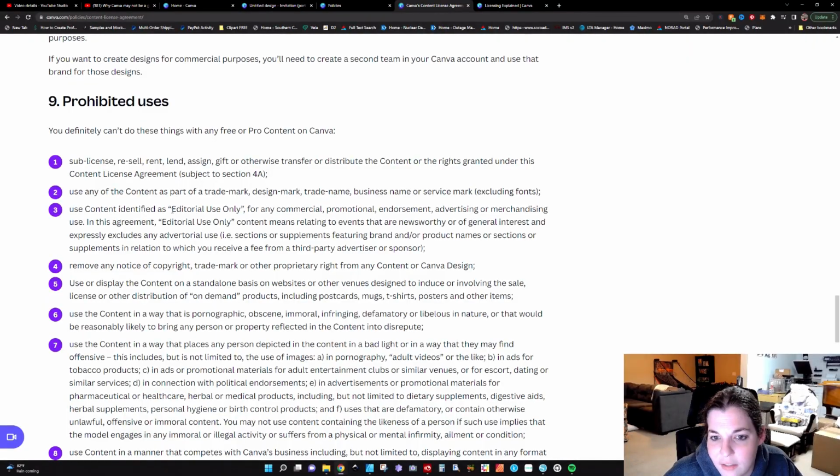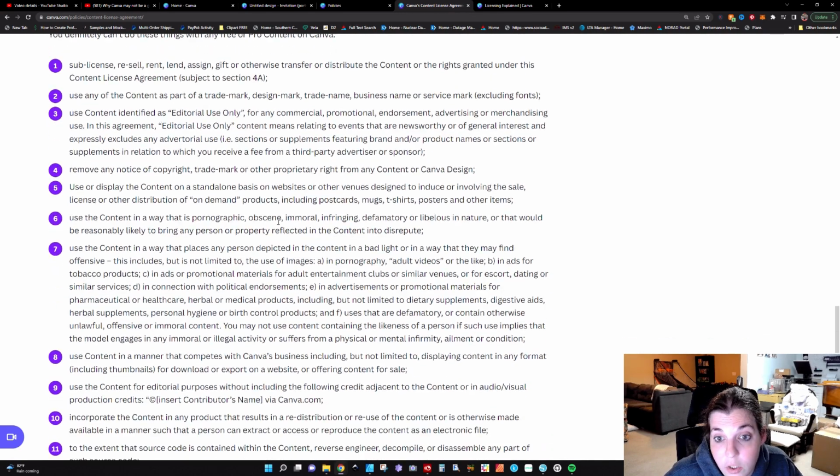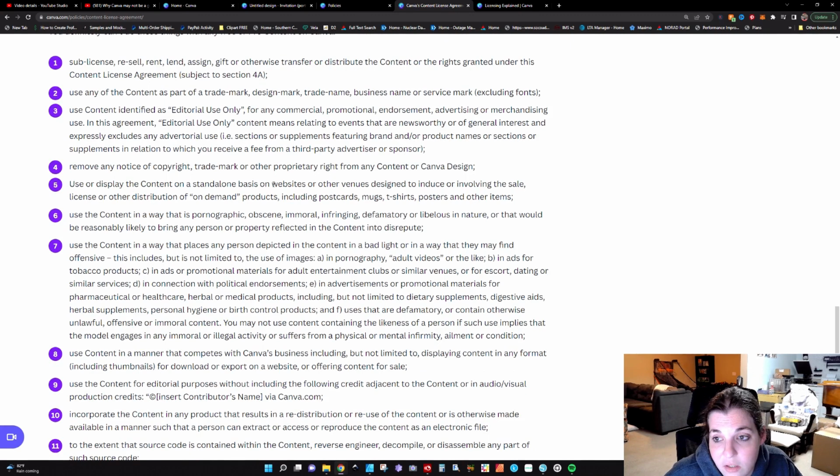Use the content as identified as editorial use only for any commercial, promotional, endorsement, advertising, or merchandising use. In this agreement, editorial use only means relating to the events that are newsworthy or of general interest and expressly excludes any advertorial use. Remove any notice of copyright, trademark, or other proprietary right. Use or display the content on a standalone basis on websites or other venues designed to induce or involving the sale, license, or other distribution of on-demand products, including postcards, mugs, t-shirts, posters, and other items. That's saying you cannot take their elements, create something, slap it up on something for POD, and sell it.